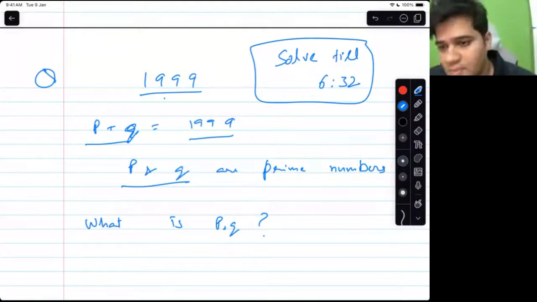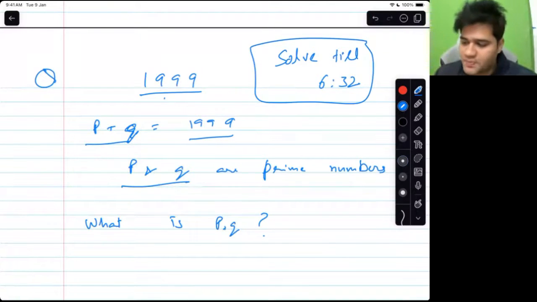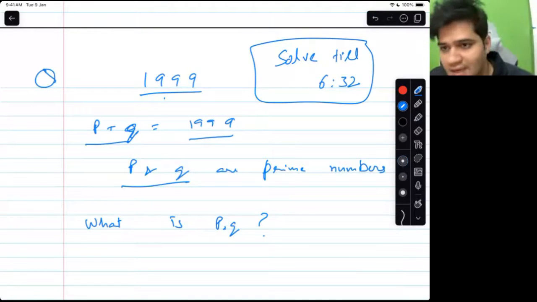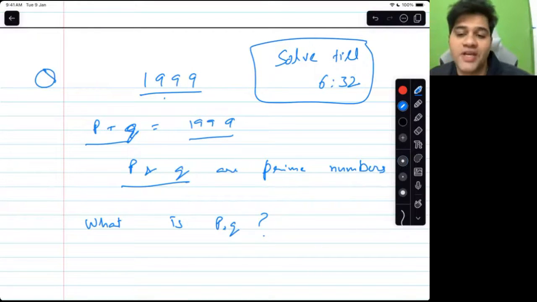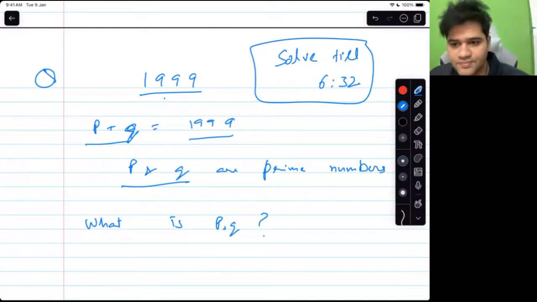No problem, Swam, no problem. This is the question that everyone is solving. So this is only the second question that I am solving. So there are two numbers, P and Q. P plus Q equal to 1999, where P and Q are prime. You have to tell me what is the product of P and Q. So I have two answers from Aman and Ananya. Both answers are correct.